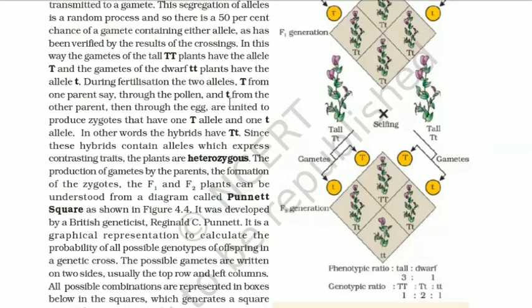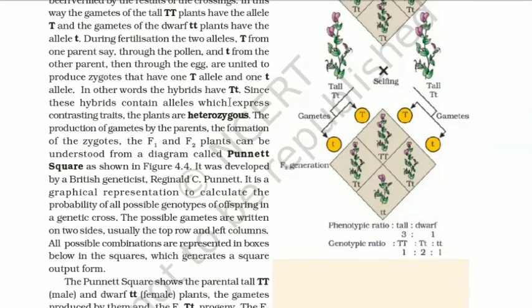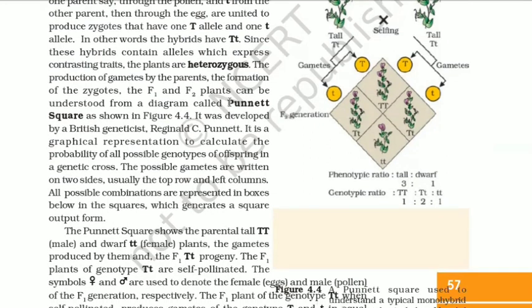In this way, the gametes of the tall capital T capital T plants have the allele capital T, and the gametes of the dwarf small t small t plants have the allele small t. During fertilization, the two alleles, capital T from one parent, say through the pollen, and small t from the other parent, then through the egg, are united to produce zygotes that have one capital T allele and one small t allele. In other words, the hybrids have capital T small t. Since these hybrids contain alleles which express contrasting traits, the plants are heterozygous.